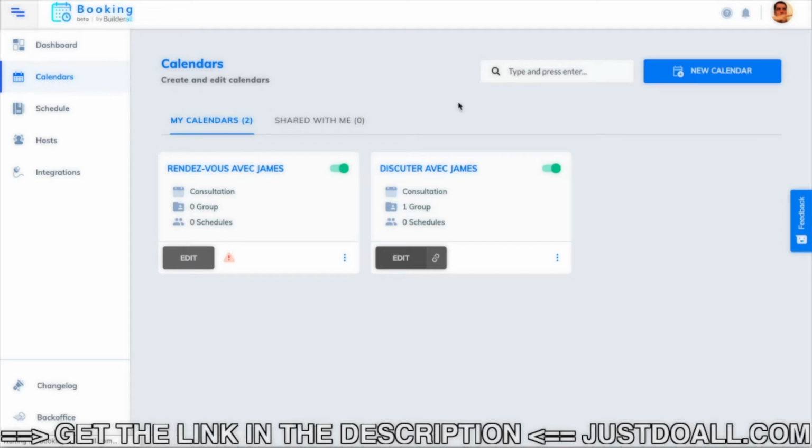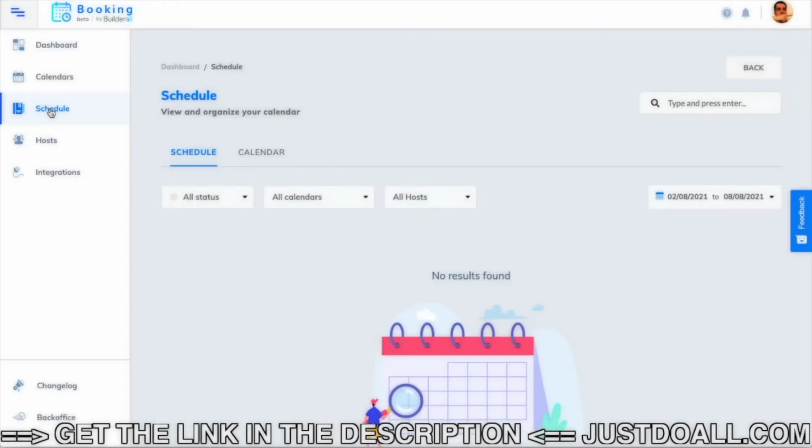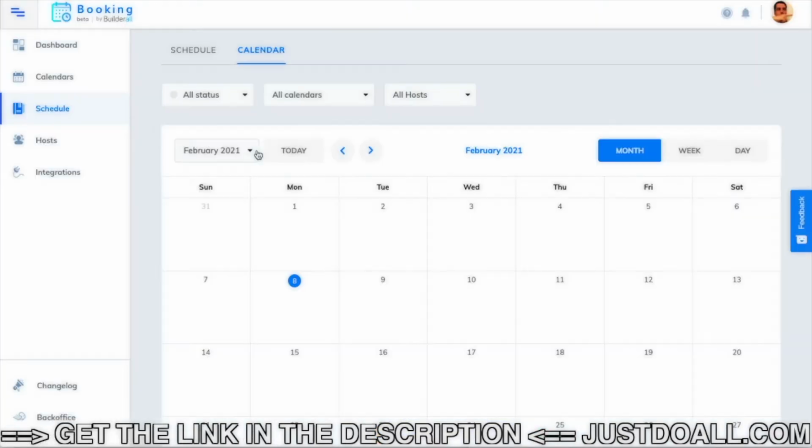And you have the overview of the calendar. So you have your two calendars and you have your schedule, an overview of what you need to do next. You can see here in the schedule and the calendar how many people have booked you, what time, what day, everything. It's synchronized with Google Calendar if you like, but you can come here on this app and see the overview of everything you have to do next, today and tomorrow. So it's very well organized.